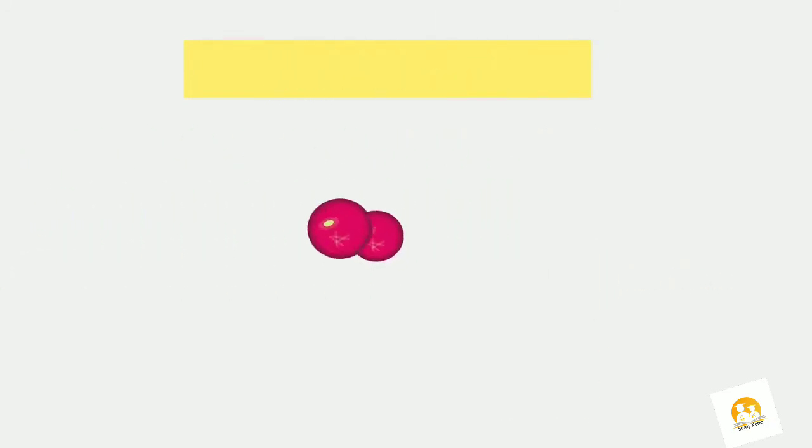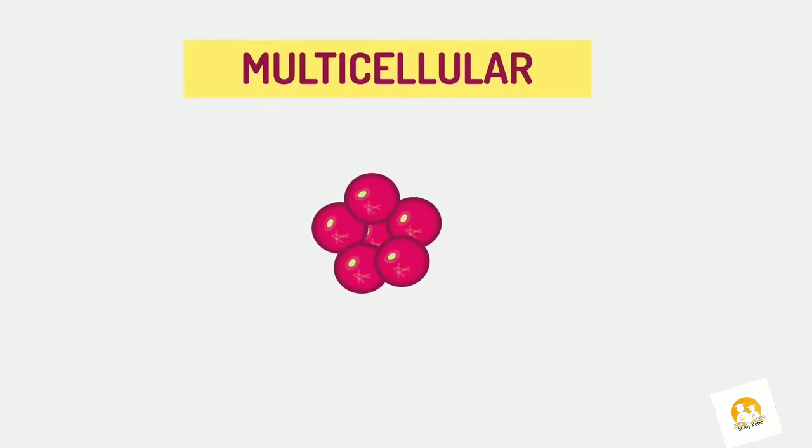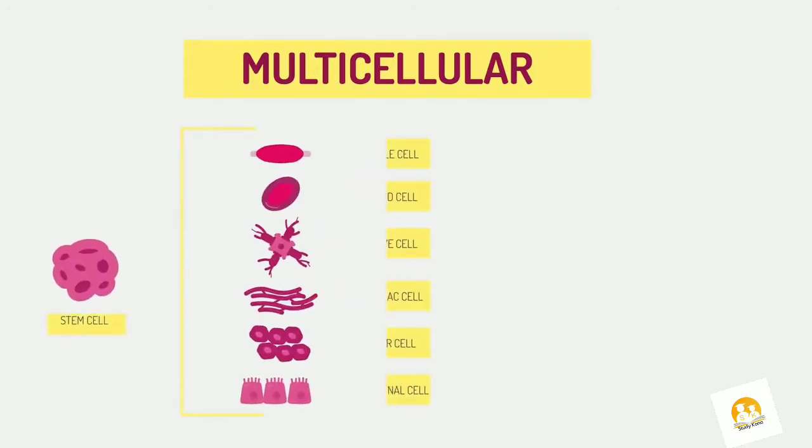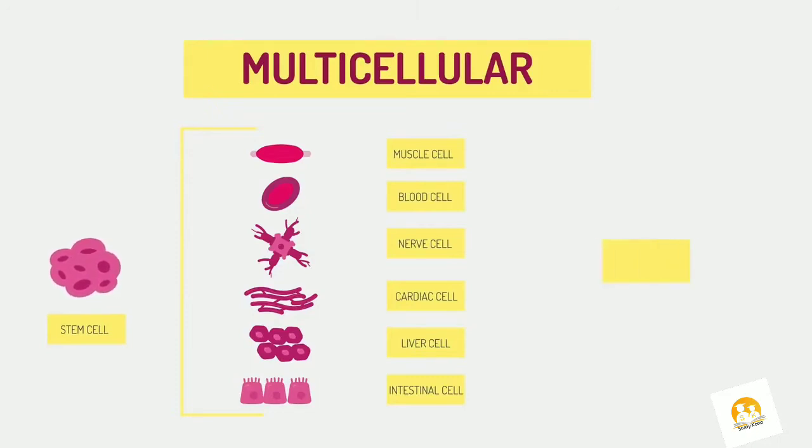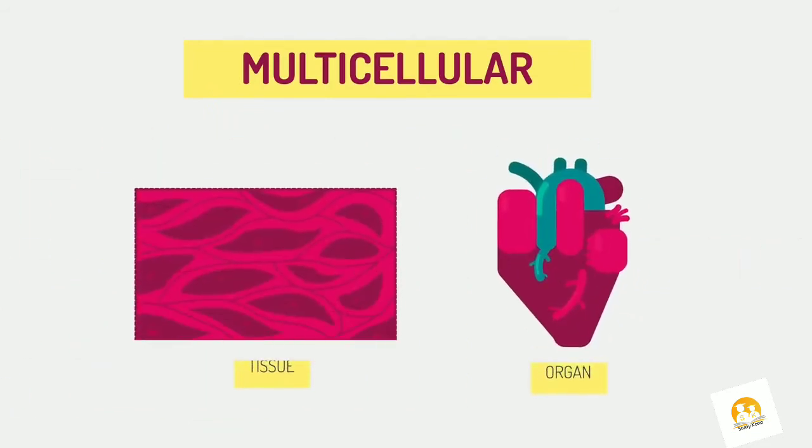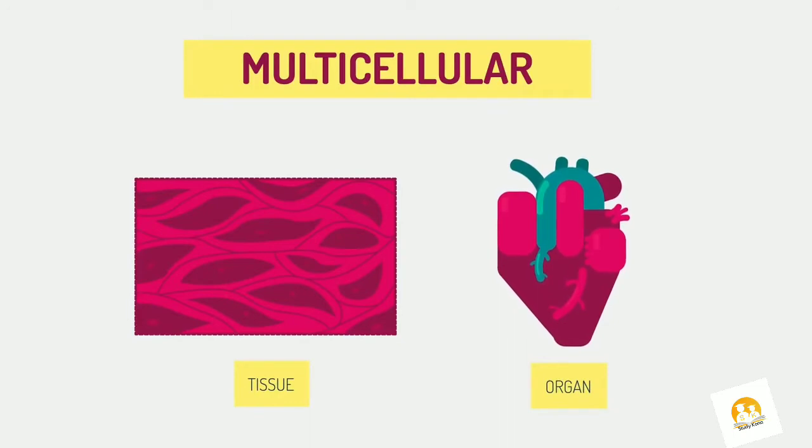All other organisms are multicellular. They consist of multiple cells and are more complex. The vast majority of plants and animals are multicellular. Being multicellular allows the organisms to be larger and have cell differentiation, so different types of cells to carry out different tasks. Groups of cells then function in the same way to form tissues or organs.